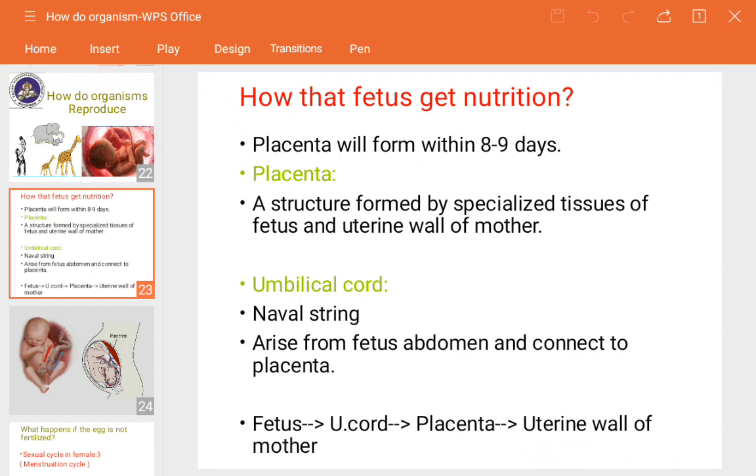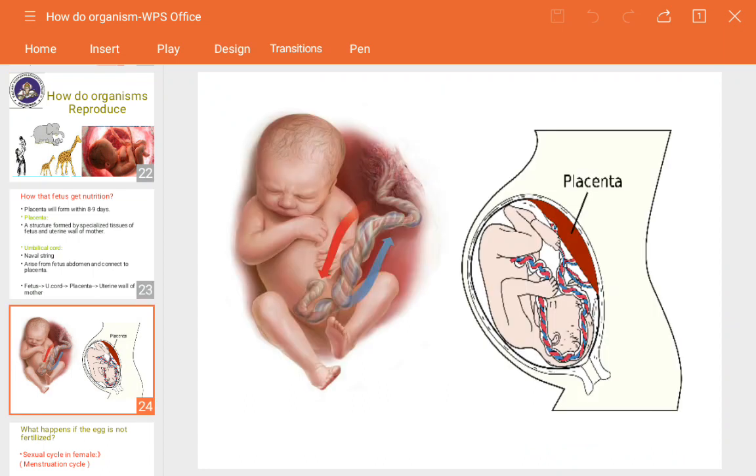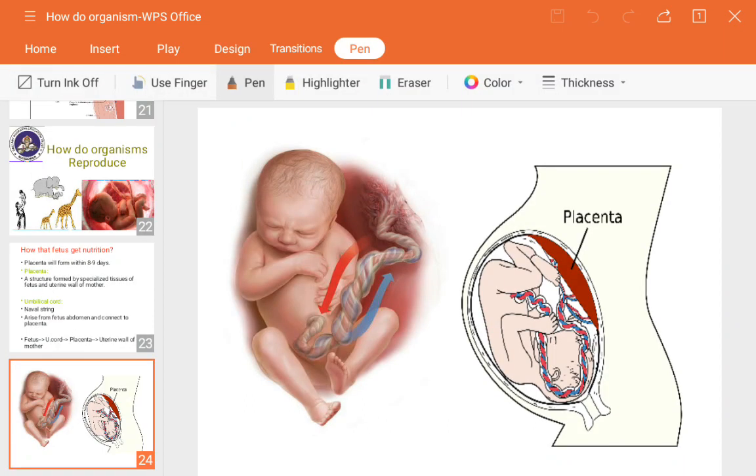Let me show in the image, you will understand. See the reddish portion, this one, the thicker one, if you are seeing. This is actually a portion of specialized tissue. It is made up of tissues, and through that the connection is made, and through that it gets the nutrition from the mother to the baby. So the nutrients come into the fetus from the mother's blood.